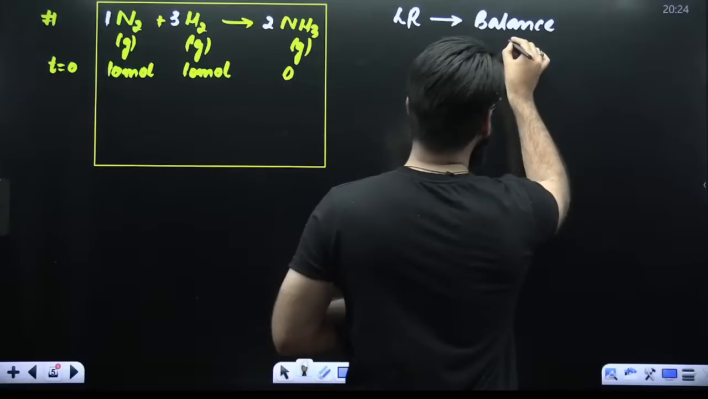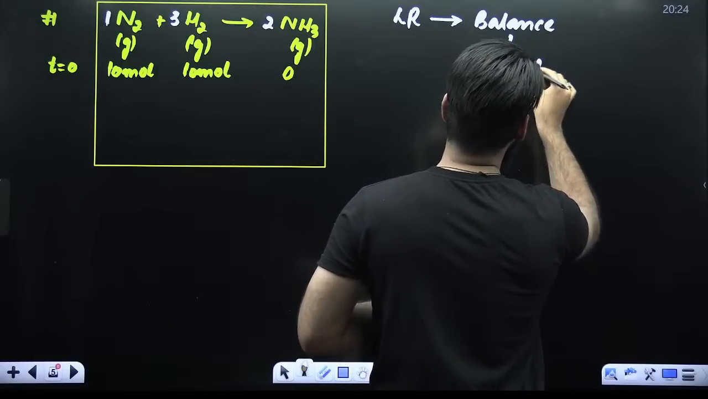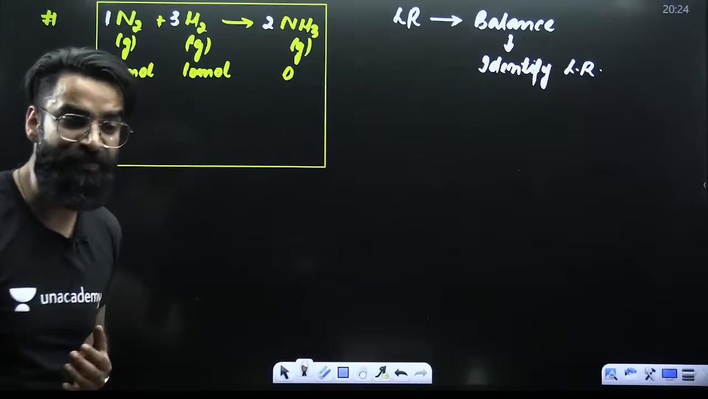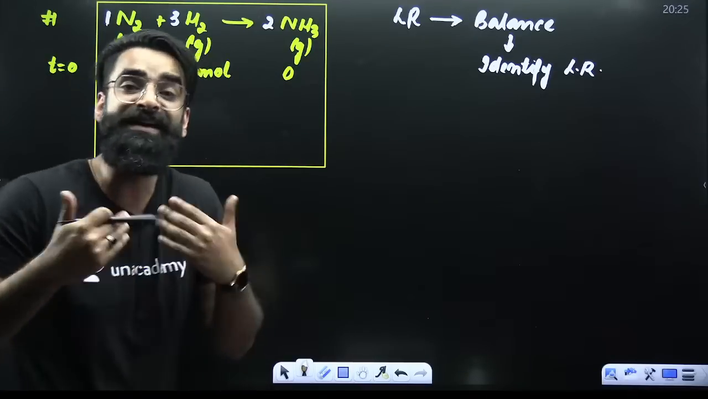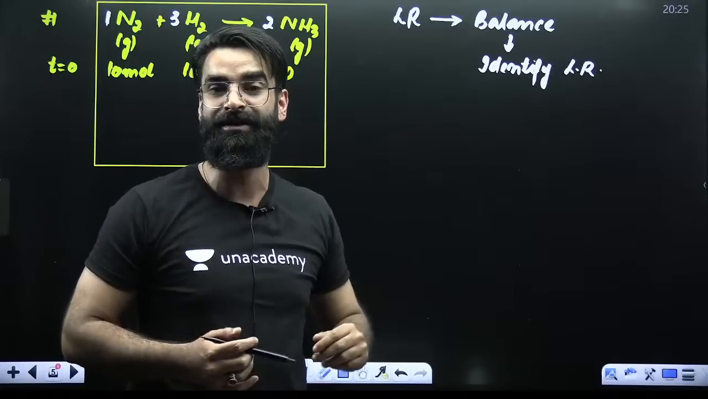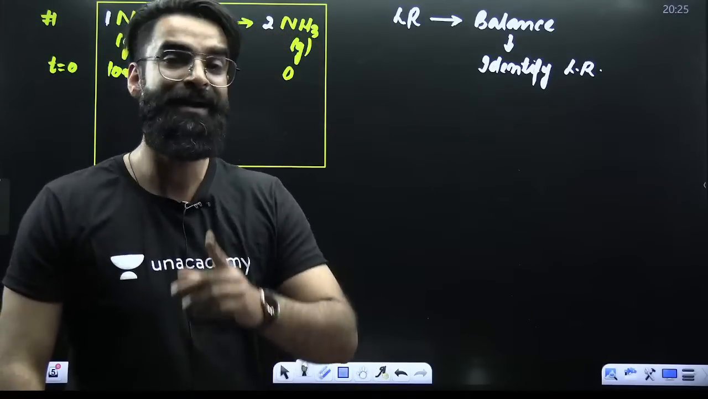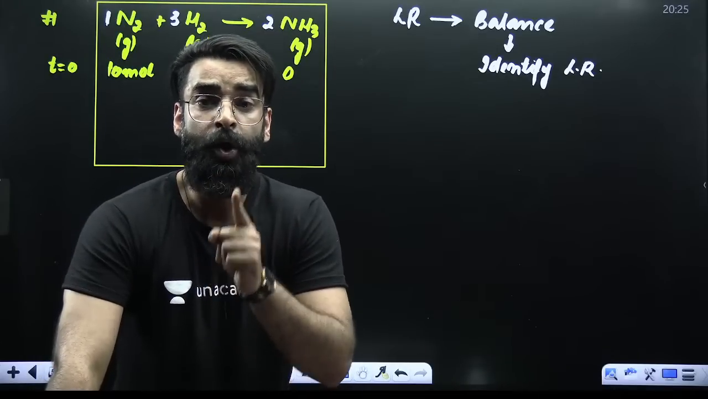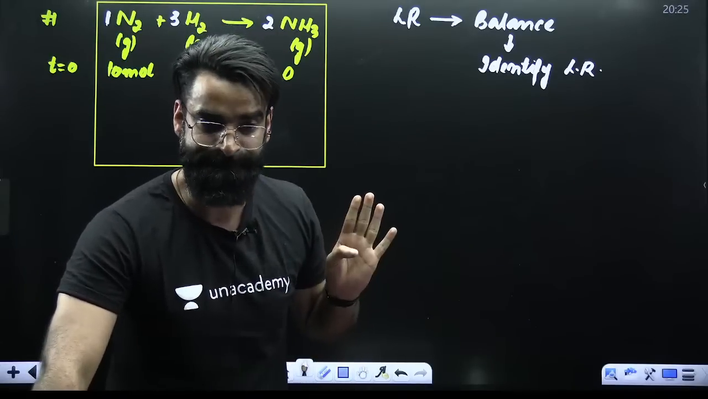After balancing the reaction, it is the time to check which one is the limiting reagent. First of all, before telling you how to check the limiting reagent, my dear students, you should know first of all what the limiting reagent is. And let me tell you, limiting reagent is that reactant which gets completely consumed earlier in the reaction.